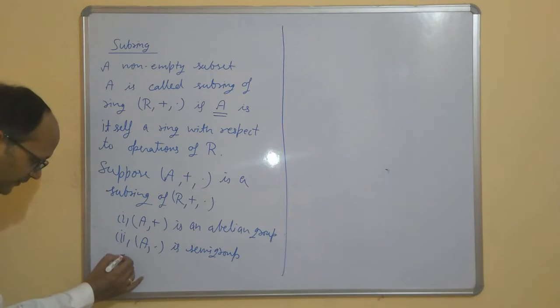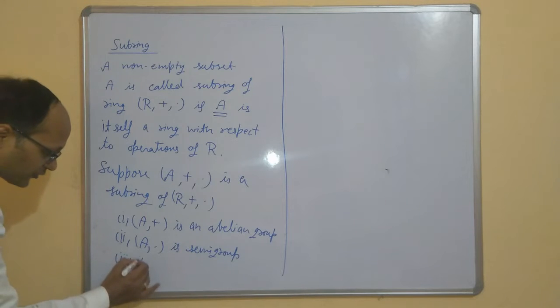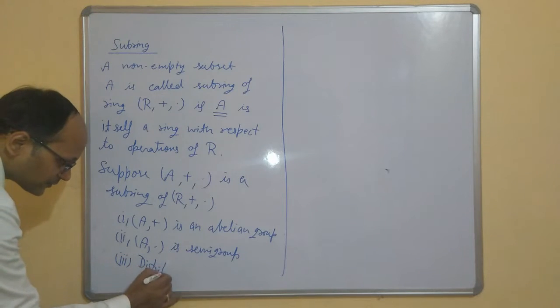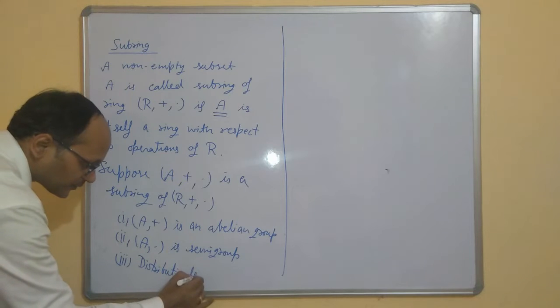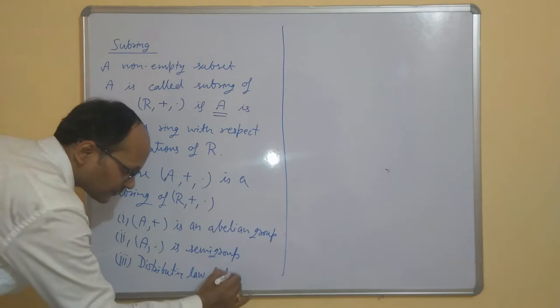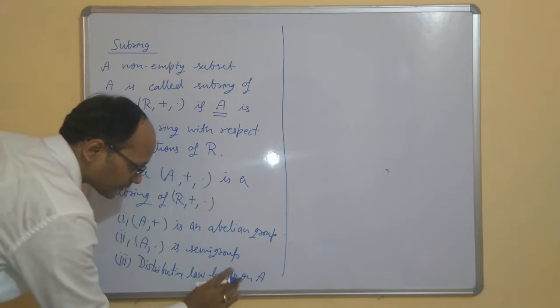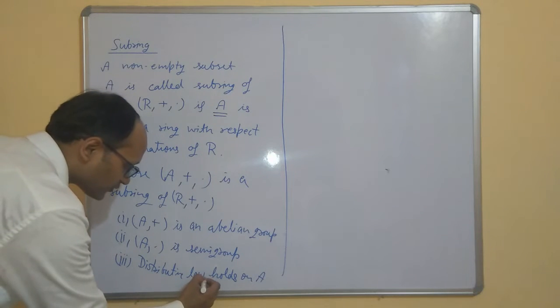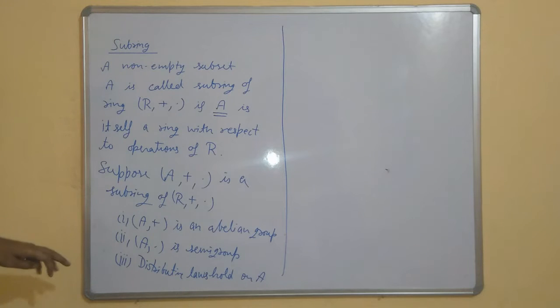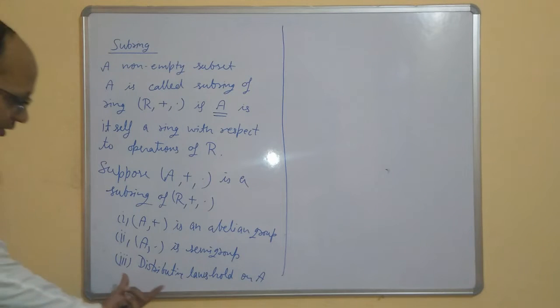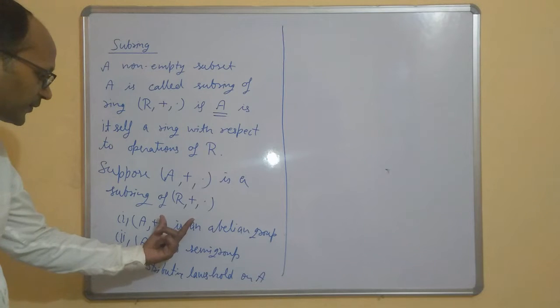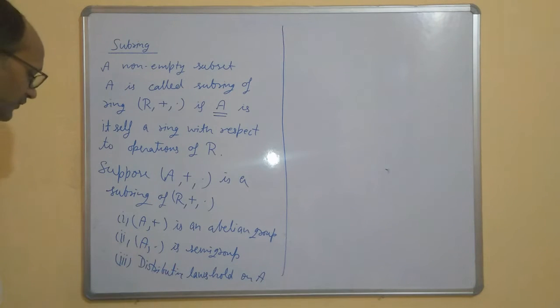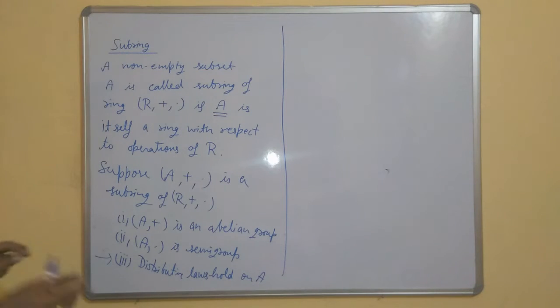And third, the distributive law holds on A. There are two distributive laws. Actually the distributive law holds for all the elements of R, and A is a subset of R, so the distributive law will always hold on A. This is always true on any subset.